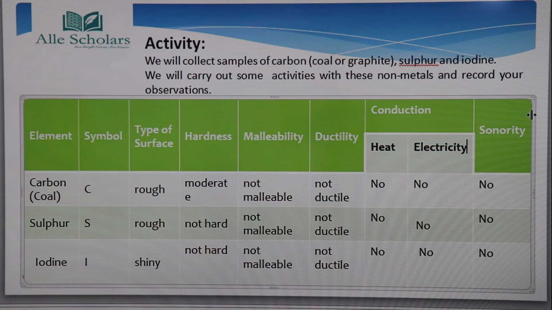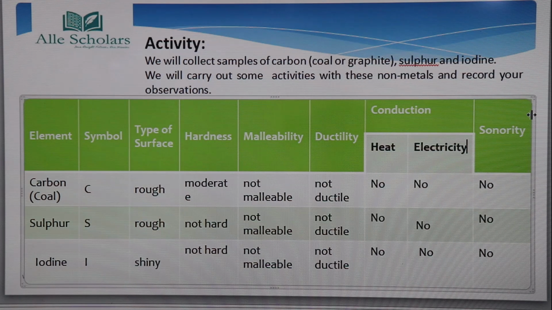Metals are good conductors of heat and electricity, whereas non-metals are neither good conductors of heat nor of electricity. Metals are very sonorous, whereas non-metals are not sonorous.